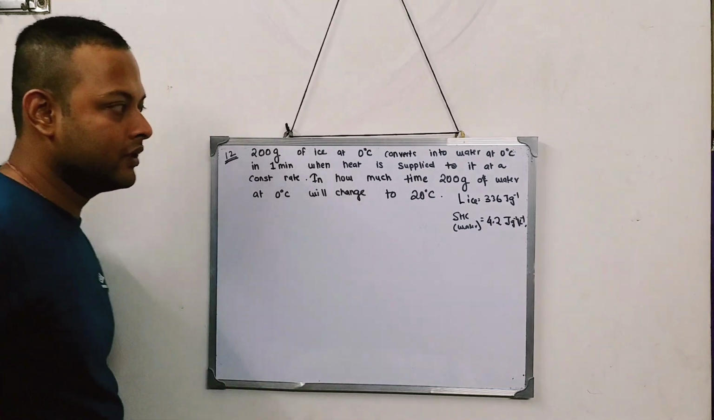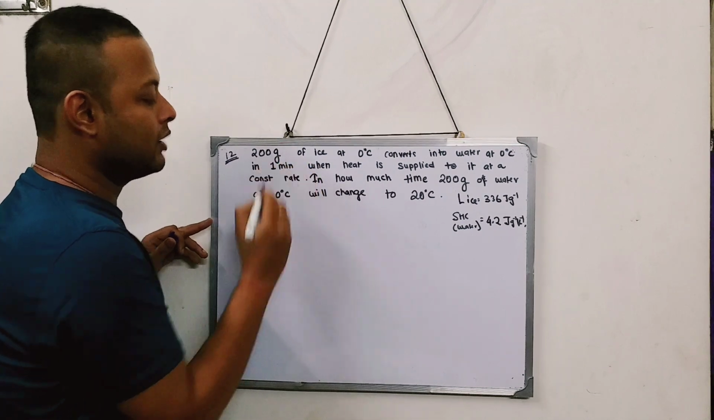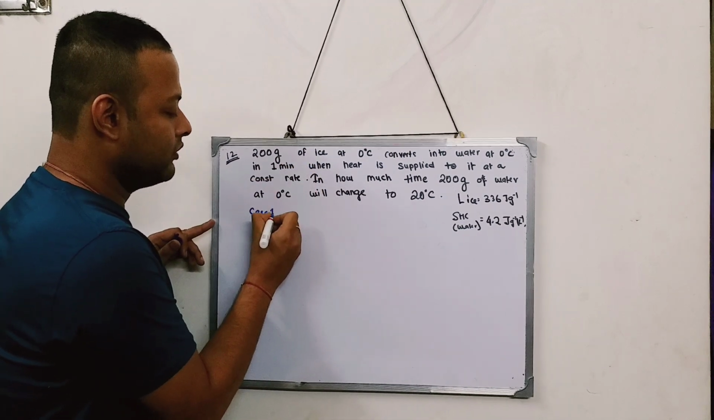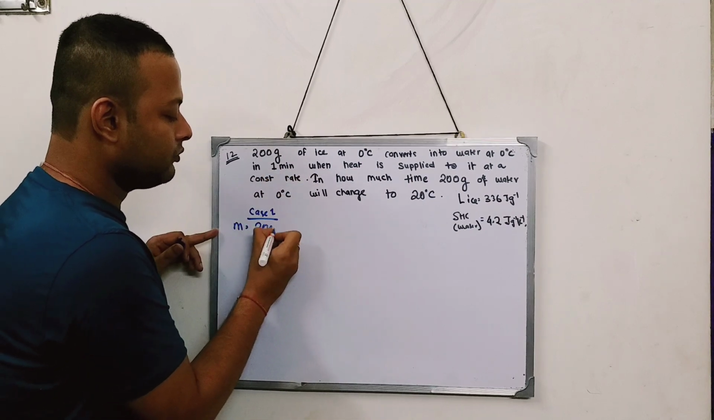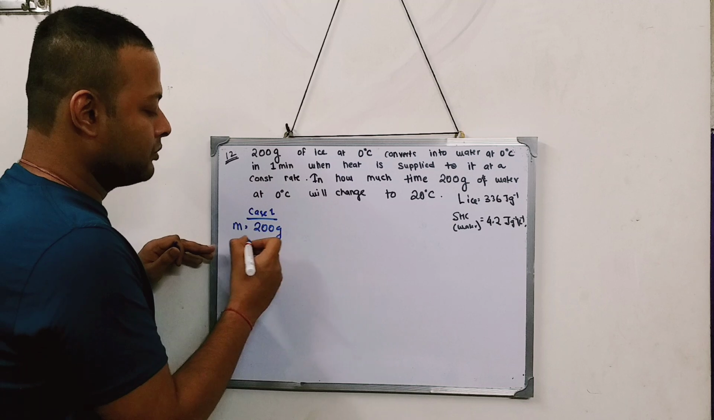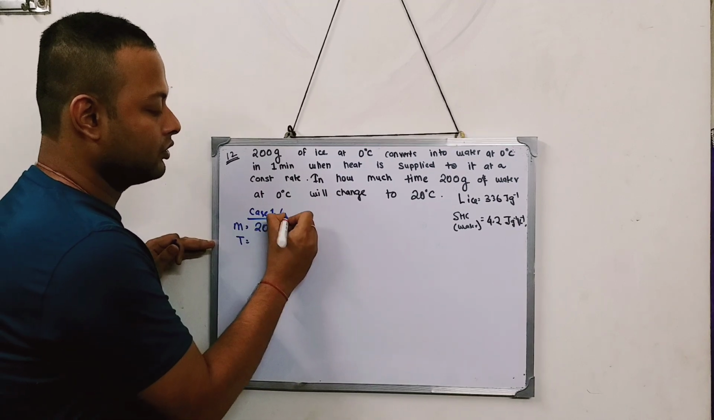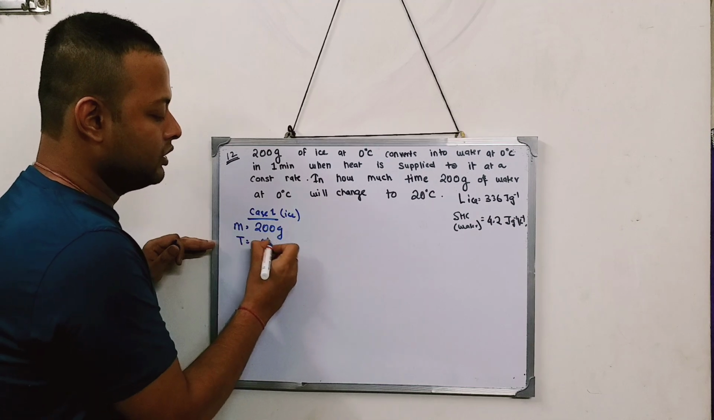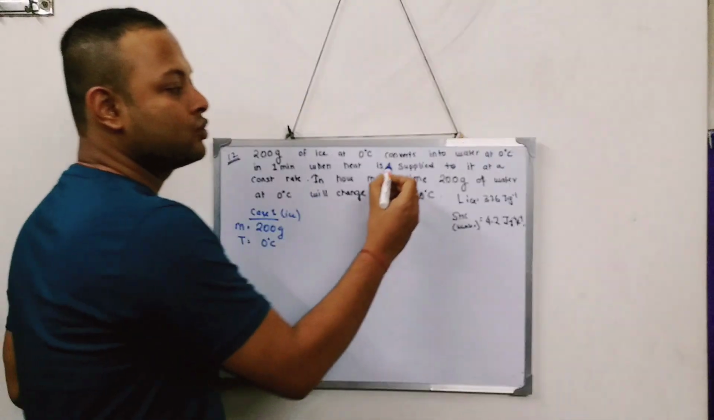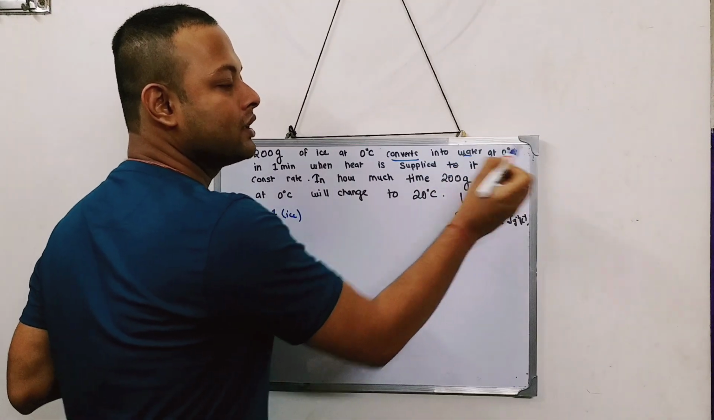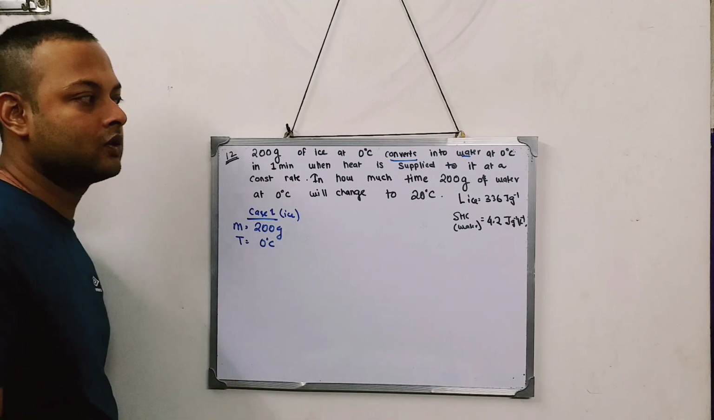Okay, so let's figure out what is case 1. Case 1 says I have 200 gram of ice. I have a mass of ice which is 200 gram, and this mass of ice is at a temperature of 0 degrees centigrade. And I need to convert the ice from 0 degree centigrade to water at 0 degree centigrade.